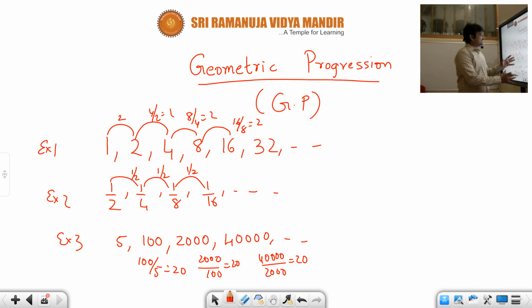Okay. So now it is clear. We are trying to discuss patterns where the consecutive terms have the same ratio. So whenever you come across such a pattern where consecutive terms have the same ratio, we will say that such numbers are in geometric progression. The difference between arithmetic progression and geometric progression is, in arithmetic progression the consecutive terms differ by the same common difference, whereas here they differ by the same common ratio. Okay. So that is the main difference between these two.